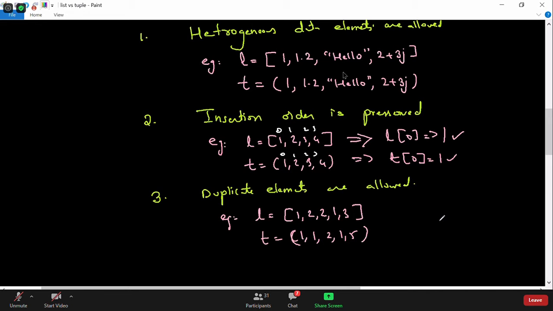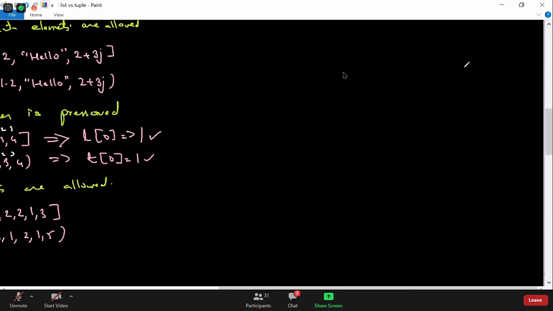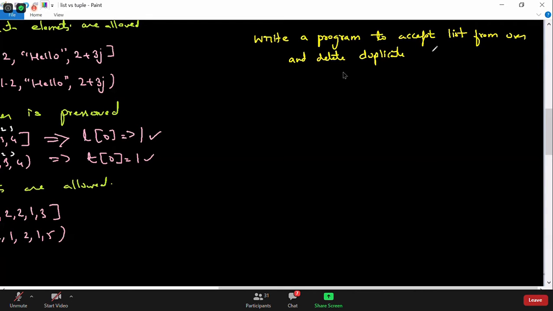Okay, let's do one small exercise here so that you can understand. The first program: you have to write a Python program to accept a list from the user, or accept multiple elements from the user, and delete duplicate elements.